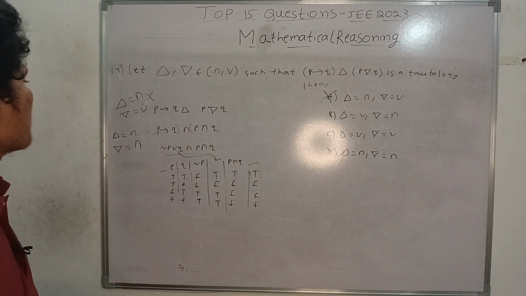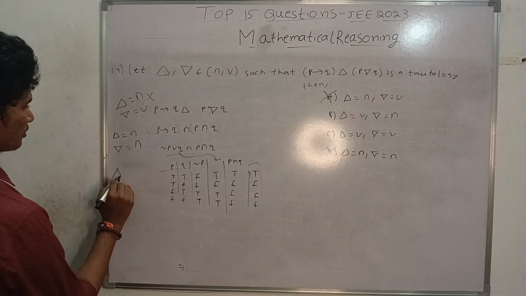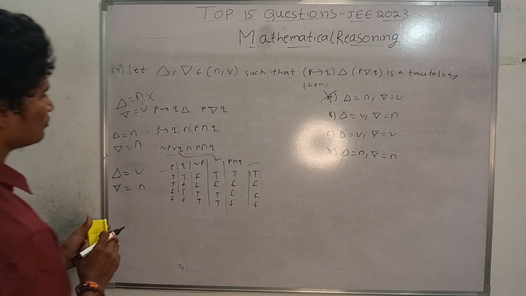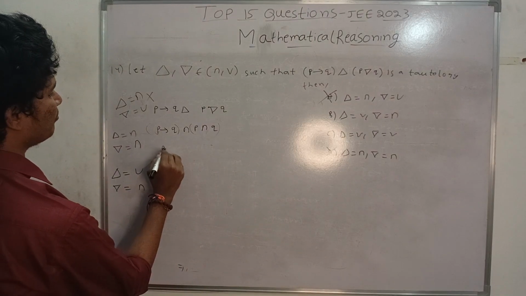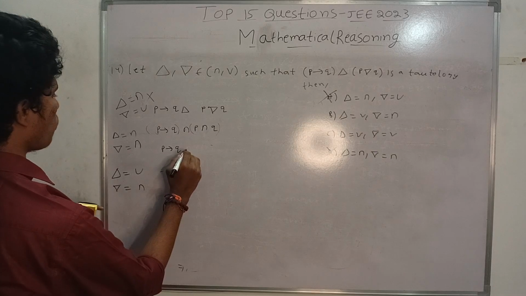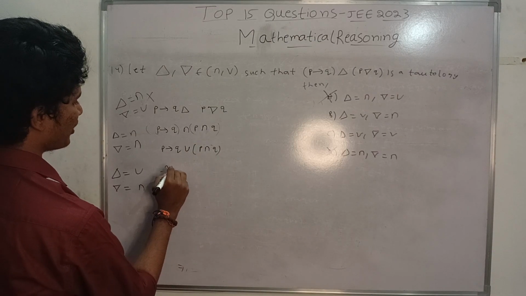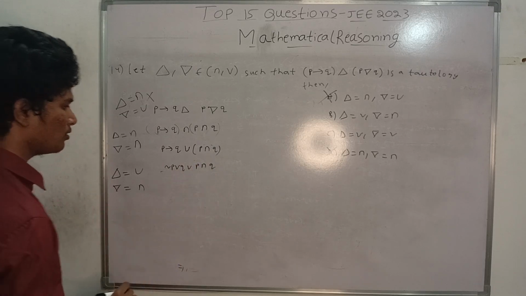And now I am taking the third combination, that is this thing as this and this thing as this. So what will change? It will change to P implication Q or P and Q, negation P or Q or P, like this.